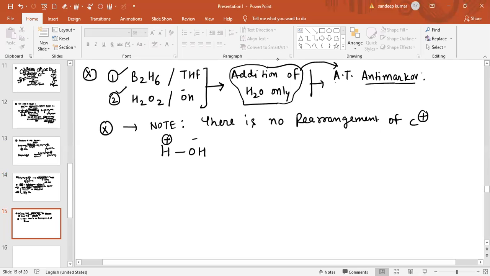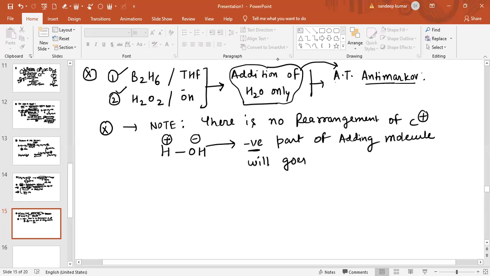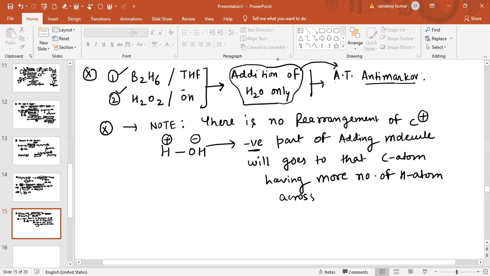And anti-Markovnikov rule, you can easily say, when there is addition, there are two parts, one is positive part and one is negative part. So basically the negative part of the adding molecule will go to that carbon atom having more number of hydrogen atoms across the double bond, you can easily say. So this is very simple. And there is no rearrangement of carbocation.